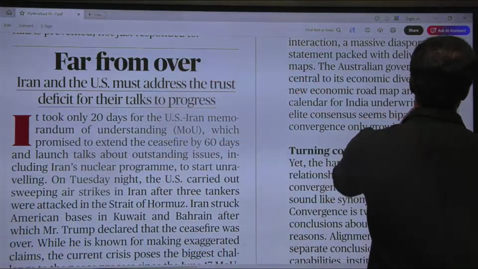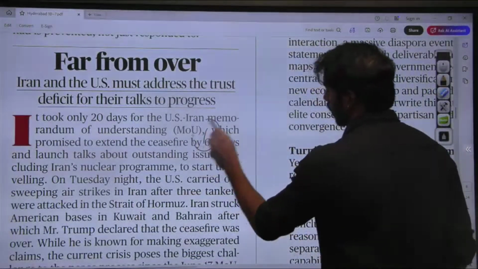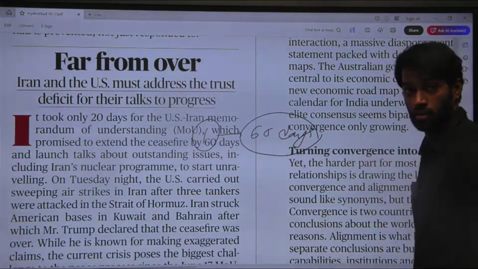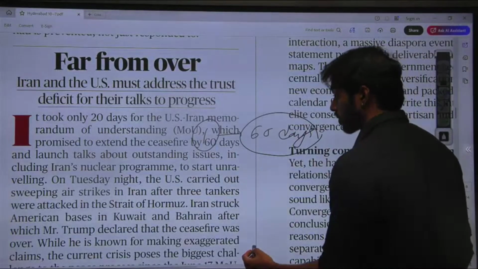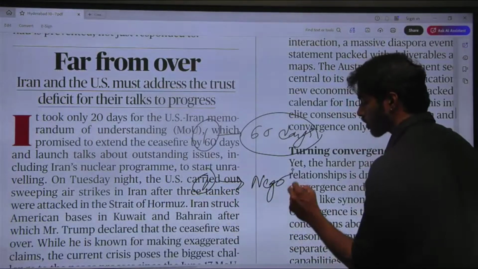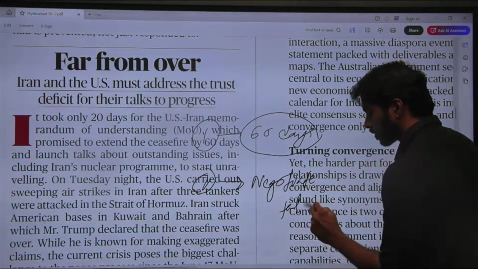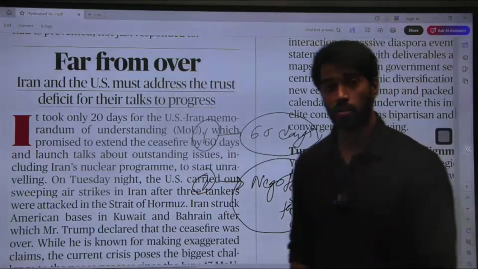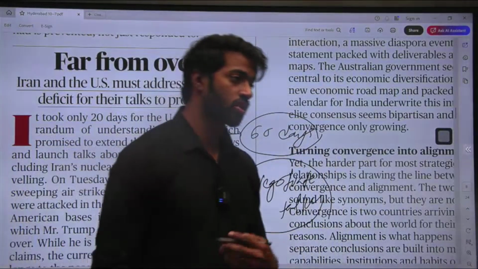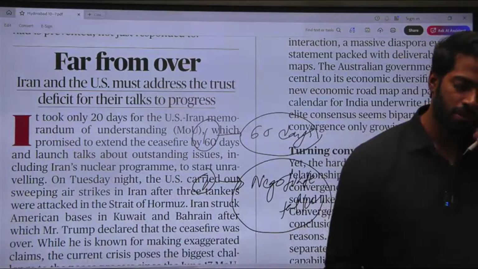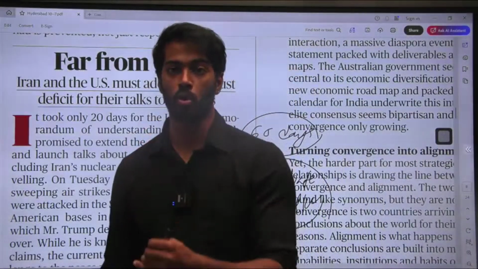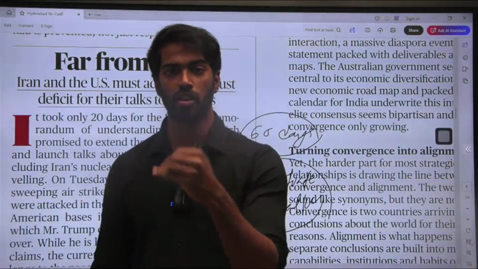Under the MOU, they said that firstly, we'll extend the ceasefire for 60 days, and we'll also negotiate all the talks. But something happened. The US tried to export its ships, not through the Strait of Hormuz, but through a coast that is next to Oman. That is a coast that is actually present near Oman.